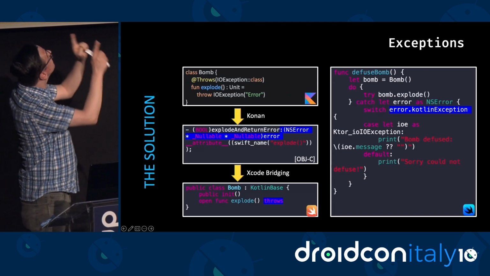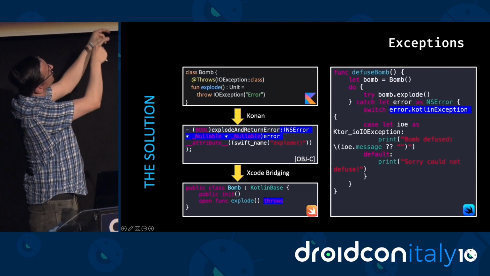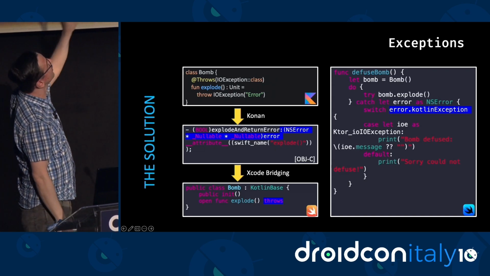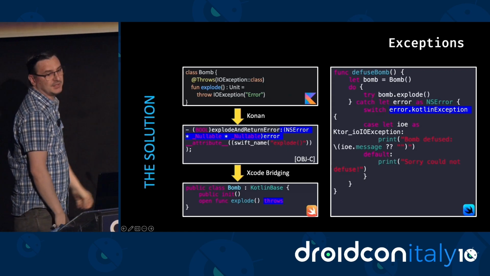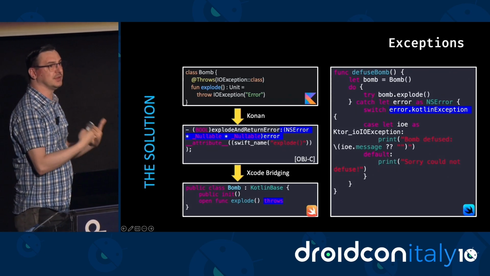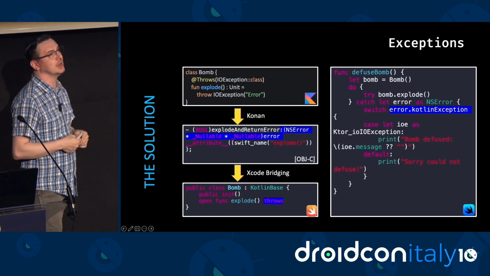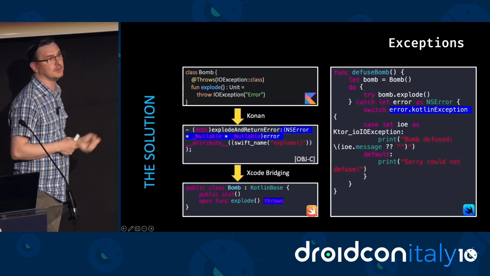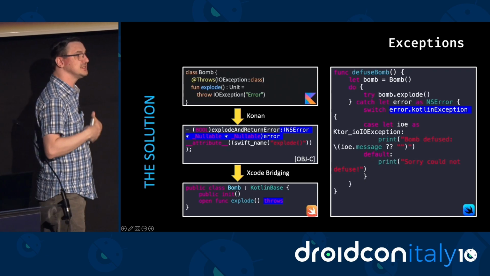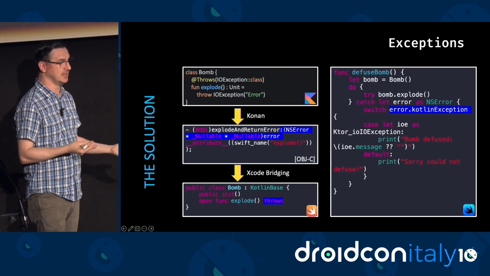So we see here that we add an annotation. After we compile the code and export Objective-C, we see that it completely changed the method signature. The method now in Objective-C is called explode and return error, and it takes this pointer to an error object. This is following the convention of the Cocoa libraries, libraries like UIKit and Foundation that are used to develop iOS apps.